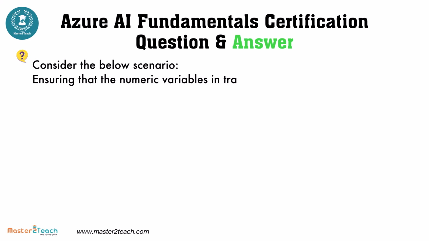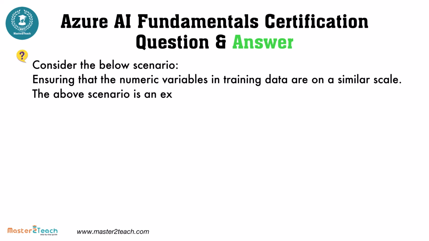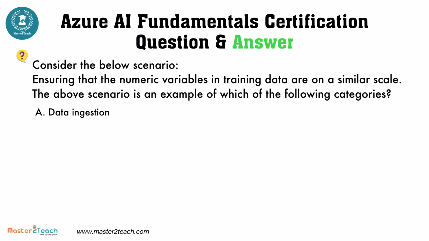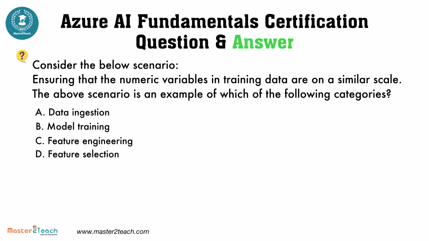Consider the below scenario: ensuring that the numeric variables in training data are on a similar scale. The above scenario is an example of which of the following categories? The options are A. Data ingestion, B. Model training, C. Feature engineering, D. Feature selection.